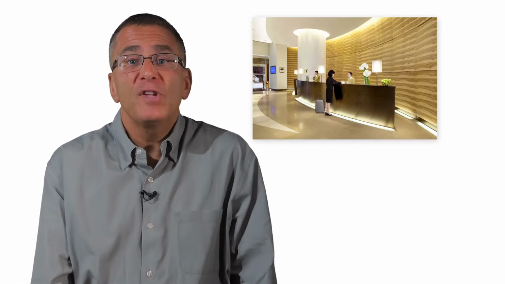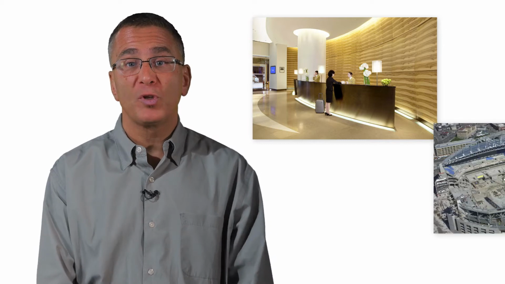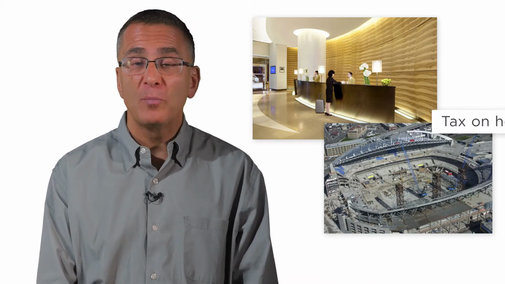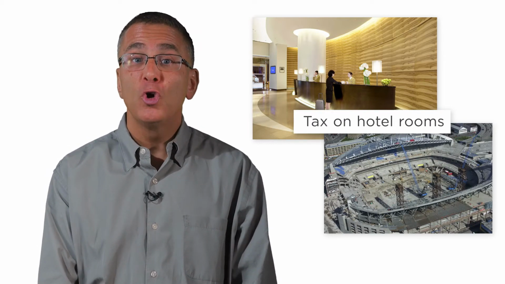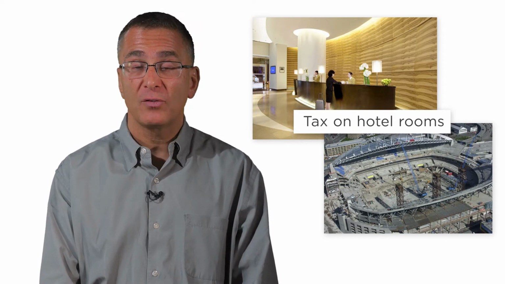We just talked about what happens when the government imposes a tax in a perfectly competitive market. We talked about who pays more of the tax and how this depends on elasticity. A market that often gets taxed is the hotel industry. For example, when cities want to build new sports stadiums, they sometimes pass a small tax on hotel rooms. Who bears the bigger tax burden in this case?